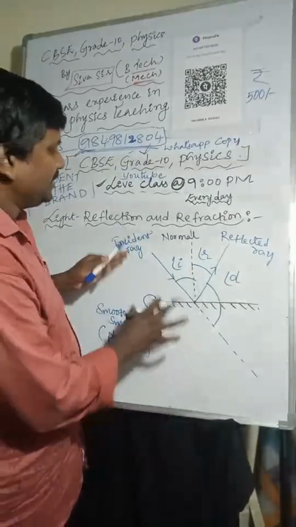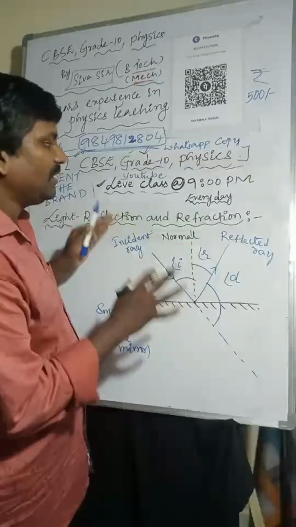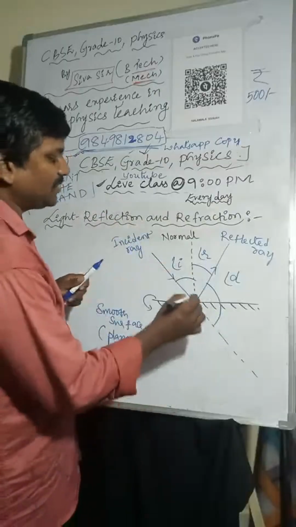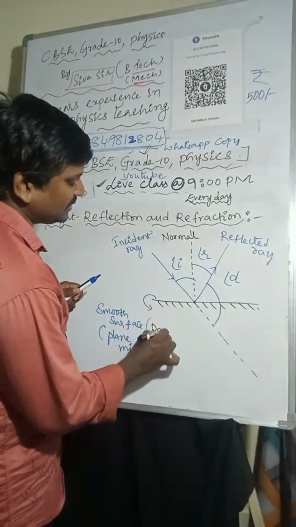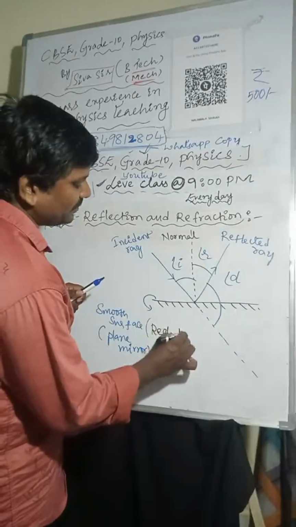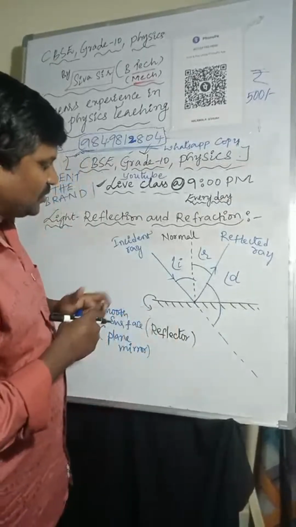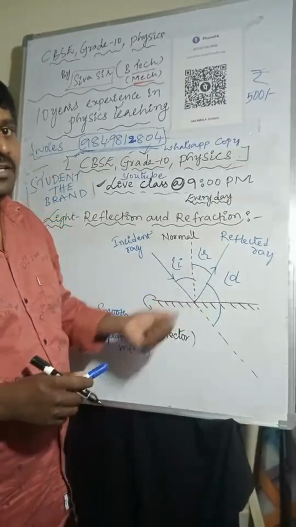So, angle of deviation. The bouncing back of light, reflecting back of the light from the reflecting surface, is called reflection of light. It is also called a reflector, because the reflection of light is taking place at this point. The surface is reflecting the light, that's why it is called a reflector.